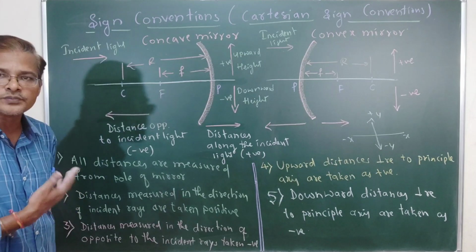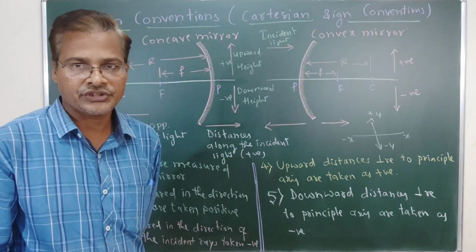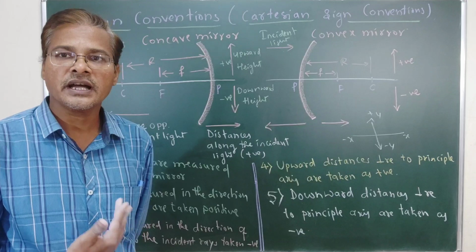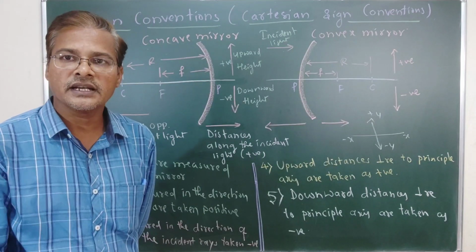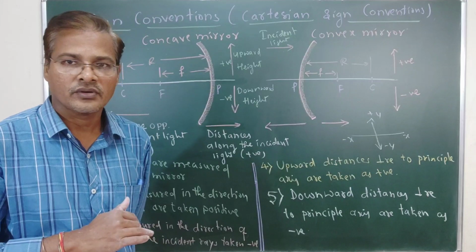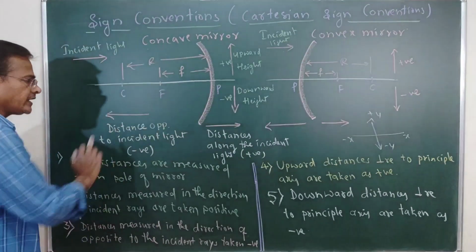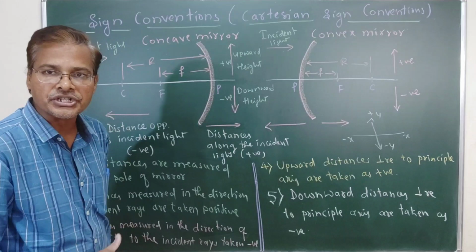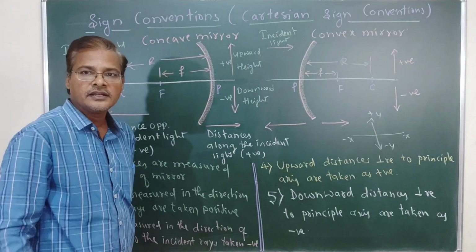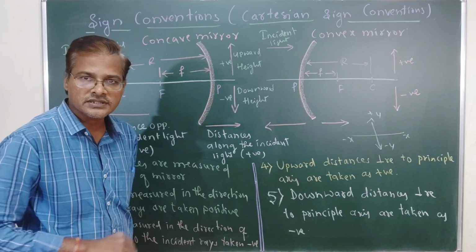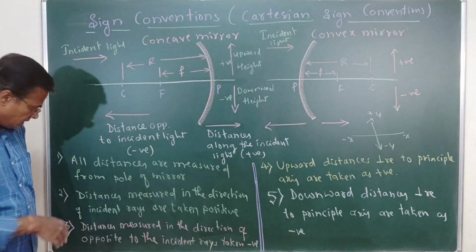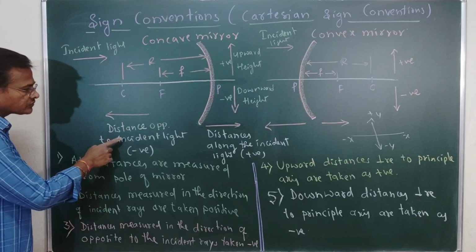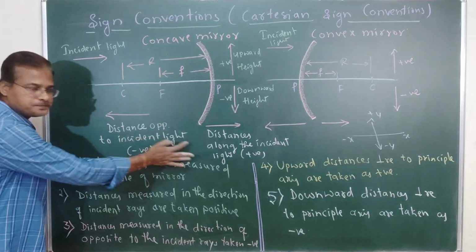We are going to see the object distance and image distance. If the object distance or image distance is taken opposite to the incident light, then it is taken as negative. If it is along the direction of the incident light, then it is taken as positive. So these 2 points are shown here.